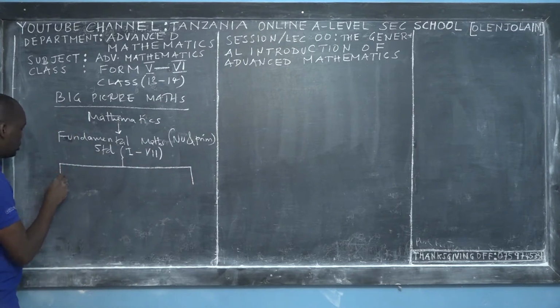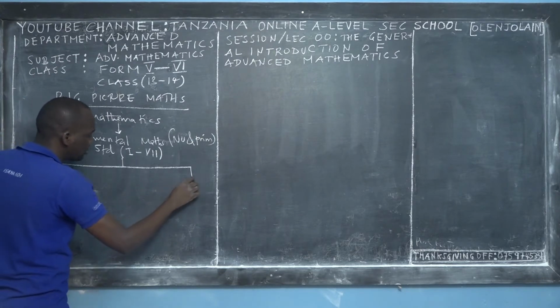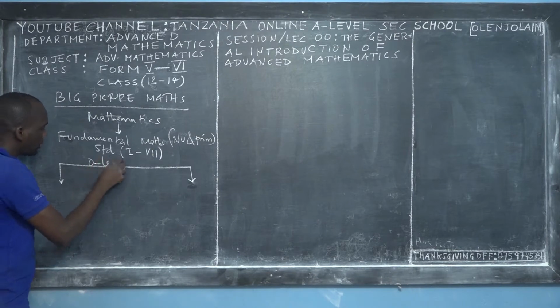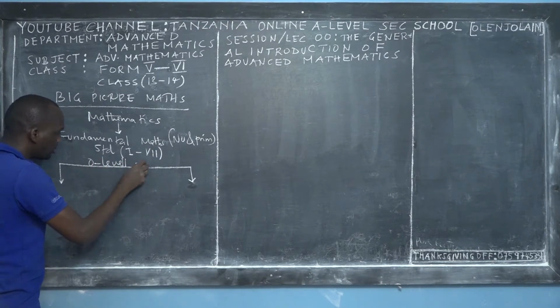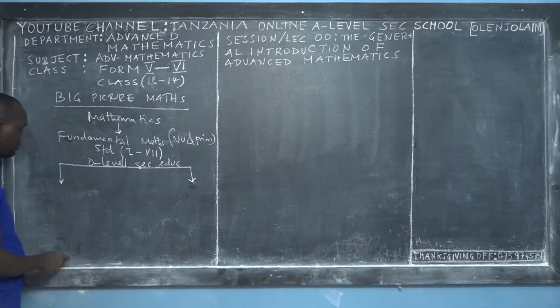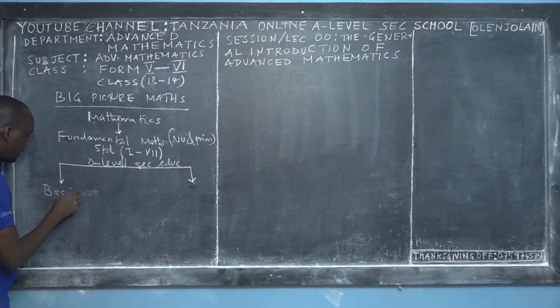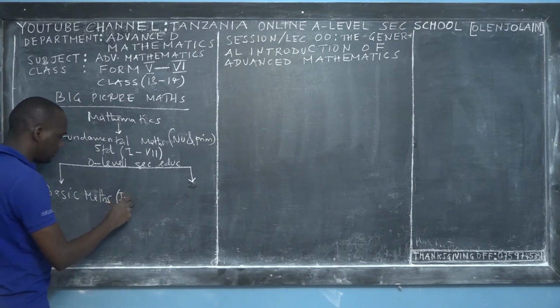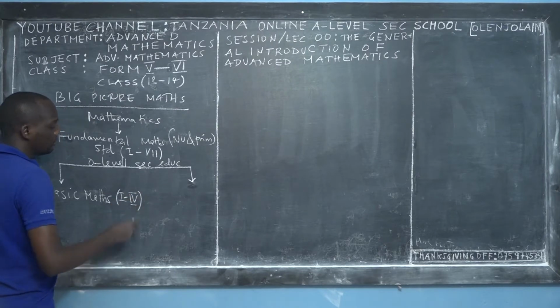We have two new branches. So this is O level, ordinary level, secondary education, right? In this O level, we have two routes. We can learn basic mathematics, and we learned it from Form 1 to Form 4, which is beautiful.